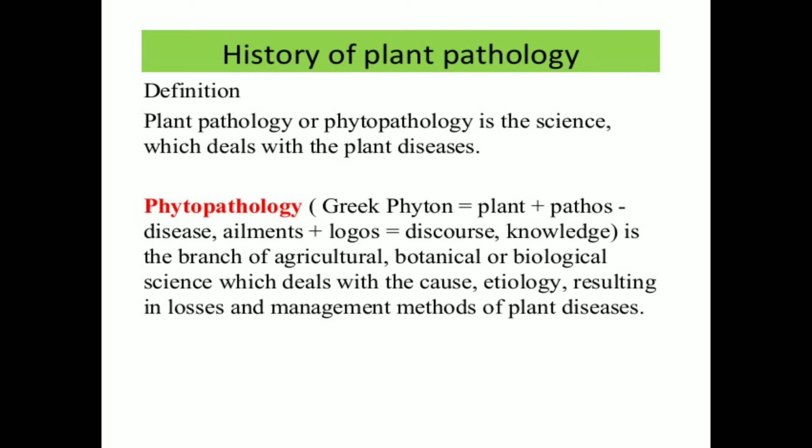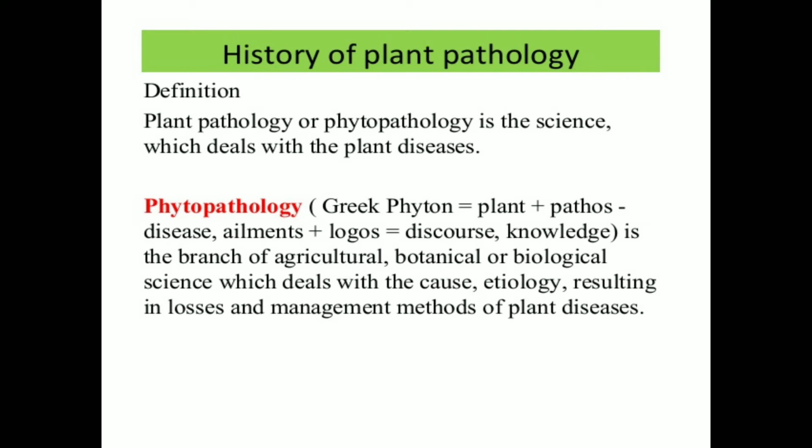Next, we discuss the resulting losses. That means, due to the attack of a biotic, abiotic or mesobiotic agent, what kind of loss is done and how much loss takes place due to the attack of that disease; we have to study it. And last, after studying the causes, etiology and resulting losses, we study the management methods of plant diseases.